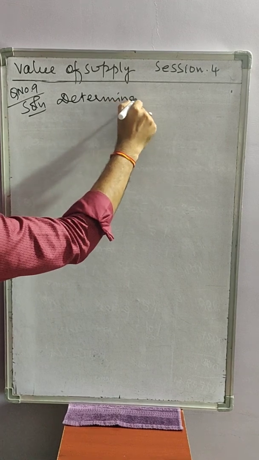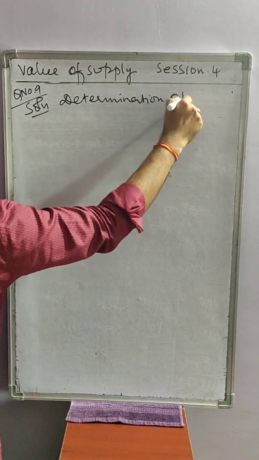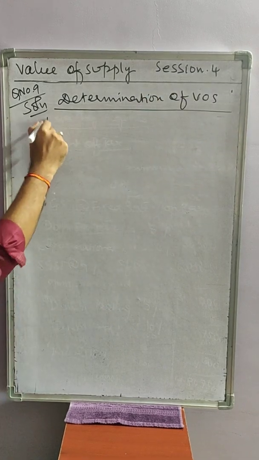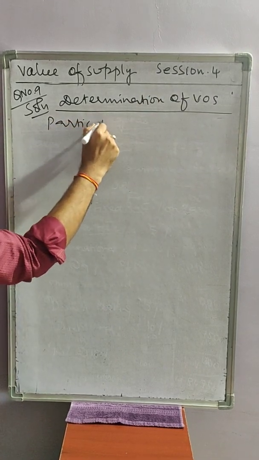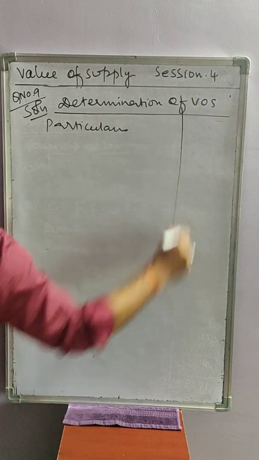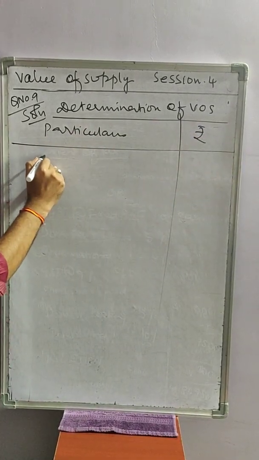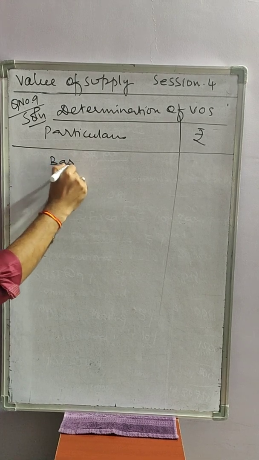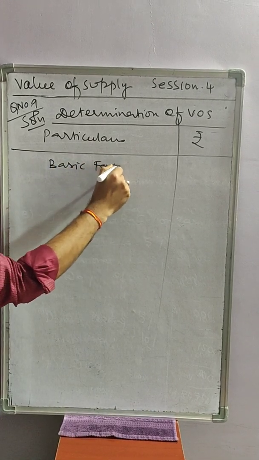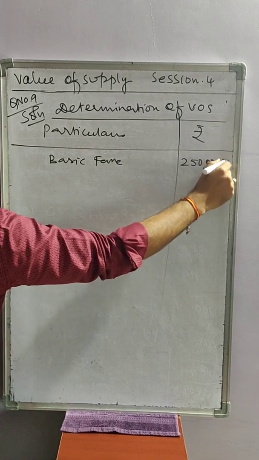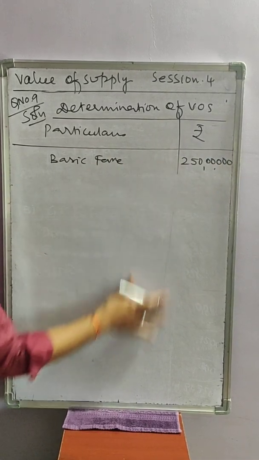Determination of value of supply and GST payable. First, concentrate on value of supply. It is very simple. So what is the fare? Basic fare is 2 crore 50 lakhs because they sold 100 tickets at the rate of 2,50,000 each.